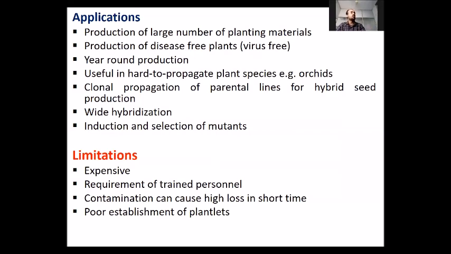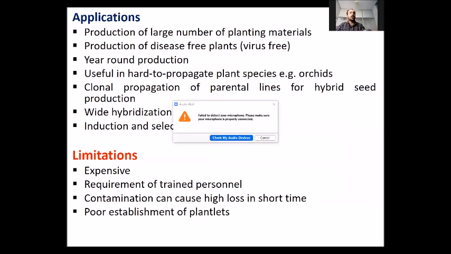There is no time boundation. We can produce the plants year round, and some species are hard to propagate. For those plant species, micropropagation is very much beneficial, like orchids. Wide hybridization can be done, and induction and selection of mutants can also be done in micropropagation.